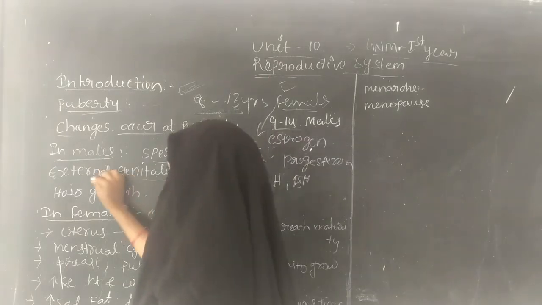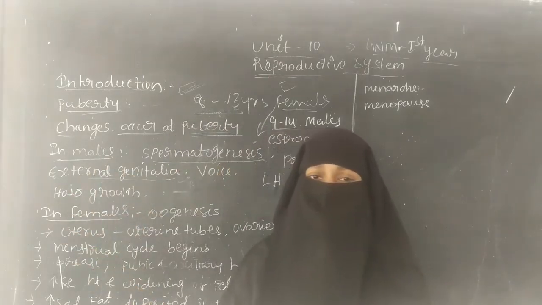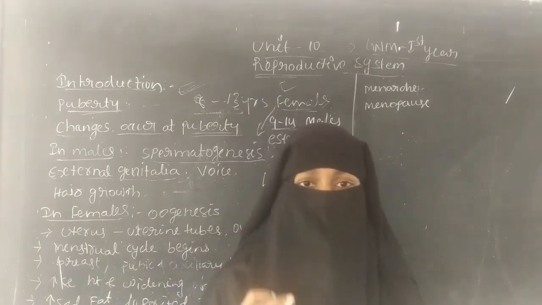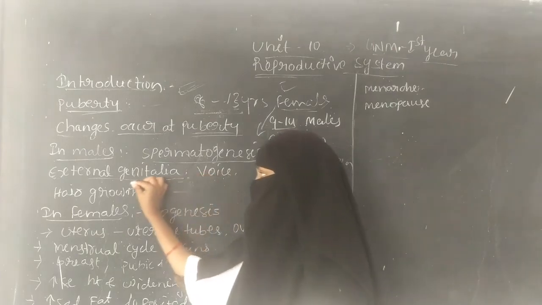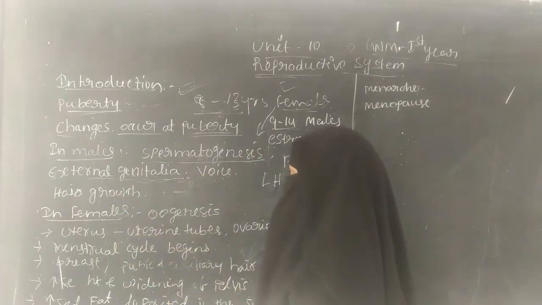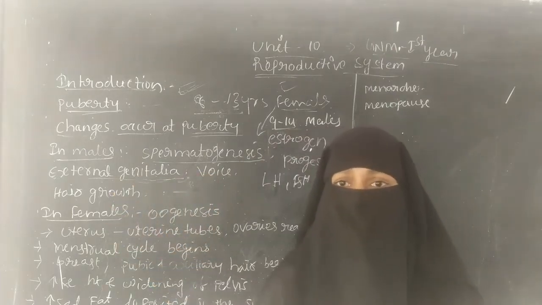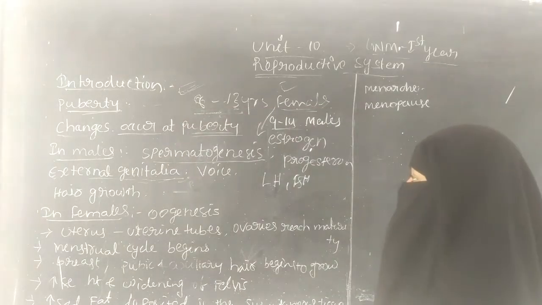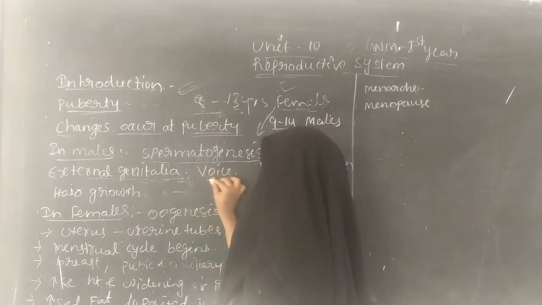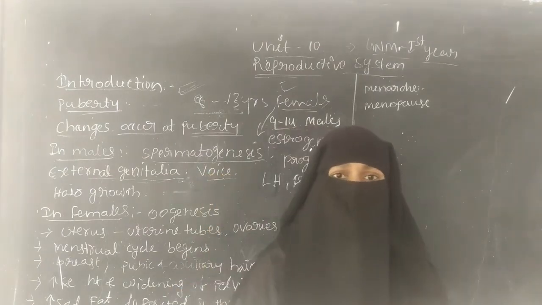Among the secondary sexual characteristics, there is a change in the external genitalia: the length and width are increased in the males. Next is the voice.